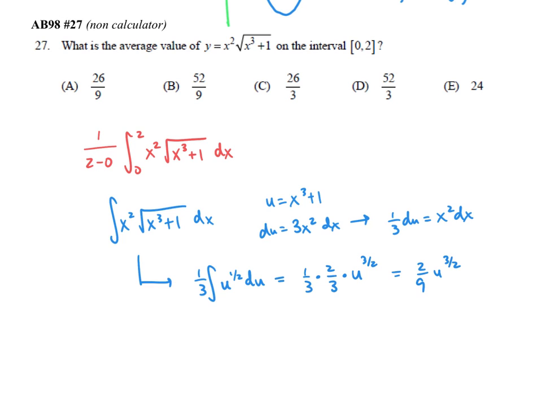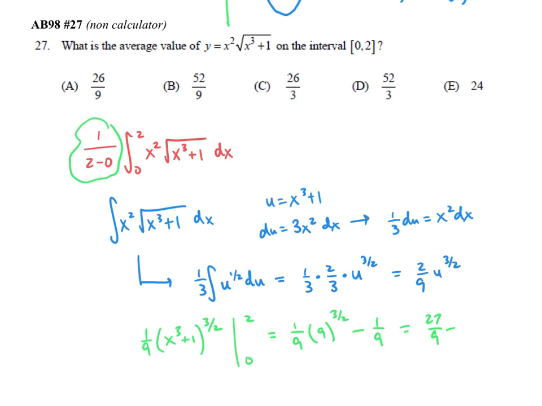Okay, so if we put all that together, now don't forget the 1/2 that you see in the original. So we have 1/2 times 2/9. That's going to give us a total of 1/9. And we have u, which is the same thing as x cubed plus 1 to the 3/2 power evaluated from 0 to 2. So we have 1/9 times 2 cubed is 8 plus 1 is 9 to the 3/2 minus 1/9 times 1. And this gives us 9 to the 3/2 is 27 over 9 minus 1 over 9. And so we get 26 over 9, which is option A.